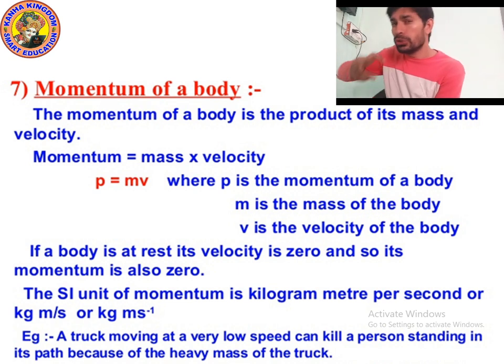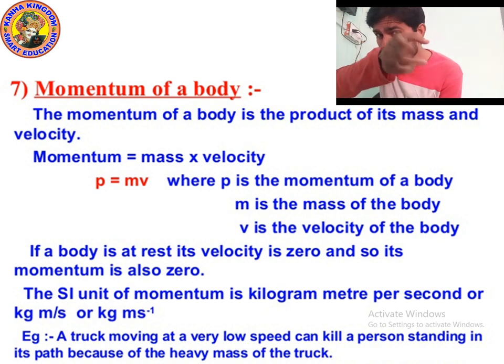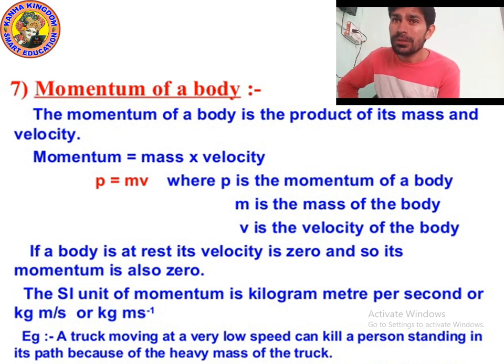So when you shoot from a gun, the velocity of the bullet increases. Because of the large velocity of the bullet, the momentum will increase, so it can easily kill a person. So the impact of a body depends upon its mass and velocity. Okay, remember this example. And one more example.